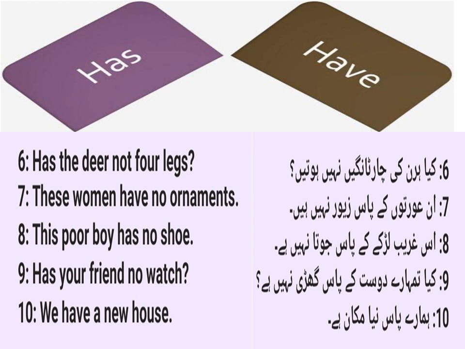इस गरीब लड़के के पास जूता नहीं है. This poor boy has no shoe. Here the quantity of the shoe is not given. That's why we have used the word no for the negative sentence. क्या तुम्हारे दोस्त के पास घड़ी नहीं है? Has your friend no watch? हमारे पास नया मकान है. We have a new house.